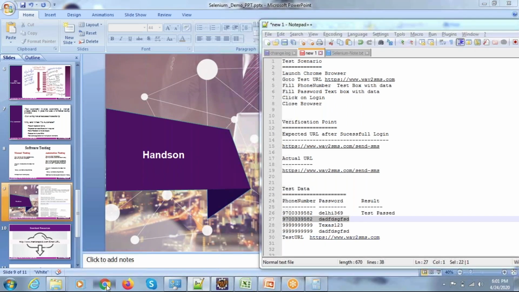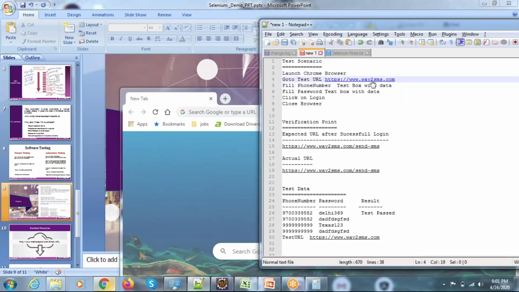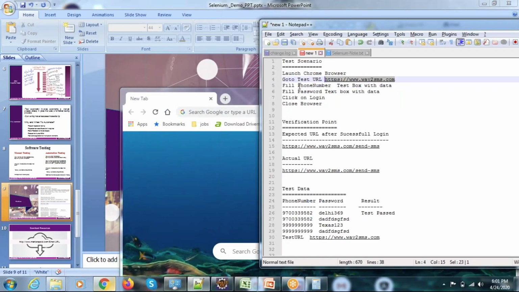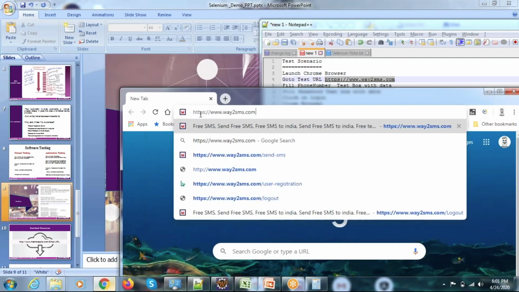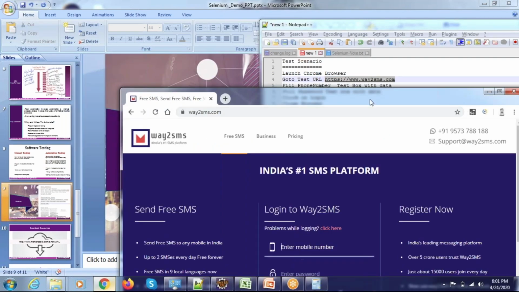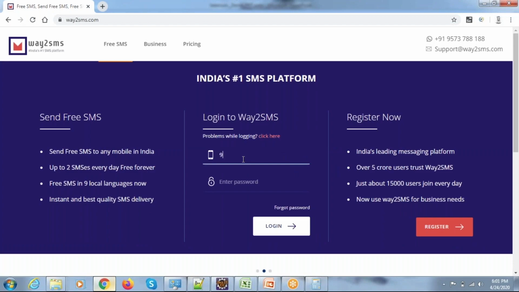So let me repeat. Launch the browser. Now pass the test URL into the Chrome browser. Repeat the activity. Give the valid username and give an invalid password. Click login. Are you able to see any change in this URL?